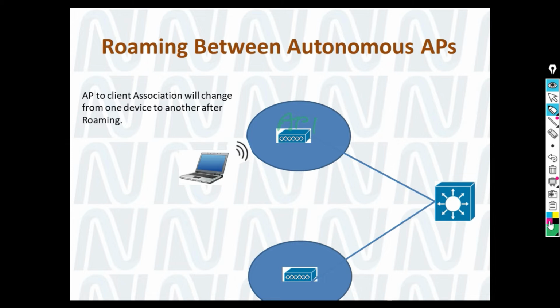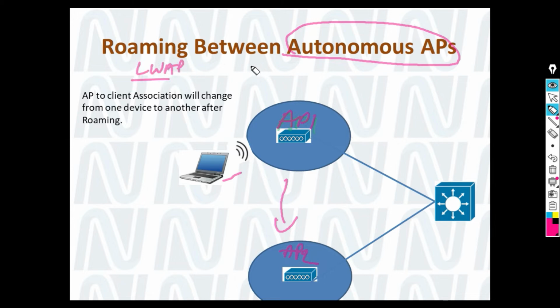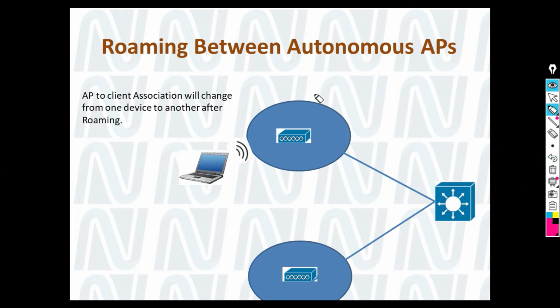Okay, and if we see that the client, during roaming, needs to be moved out from AP1 to maybe AP2. Okay, so this is a roaming example of autonomous APs. We have two kinds of APs. One is LWAP, the lightweight APs, and the other is the autonomous or standalone APs. If we talk about the standalone APs, you can see their connectivity is directly through the switch. There is no WLC in between, unlike LWAP.